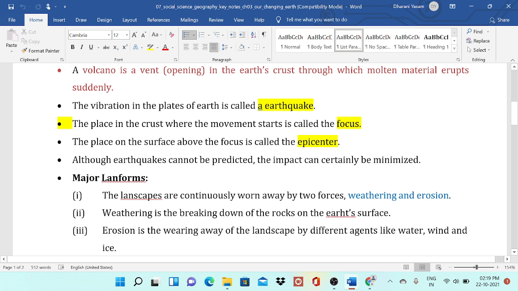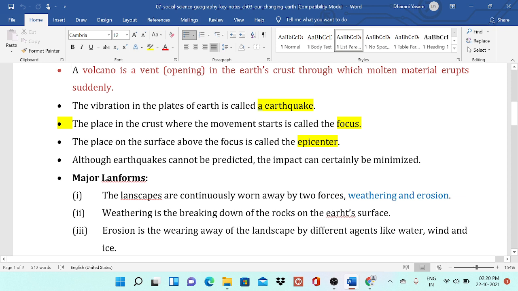A volcano is a vent, meaning opening. A volcano is a vent in the earth's crust through which molten material erupts suddenly. For example, in the Peninsular Plateau there are also volcanoes, and they occurred in Andaman and Nicobar, Barren Island. There is an active volcano, the only active volcano, located in the Indian Ocean, Barren Island. It is located in the Middle Andaman. And a dormant volcano is also there in North Andaman.